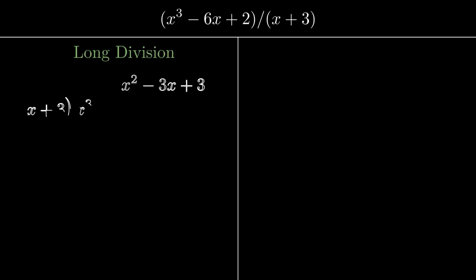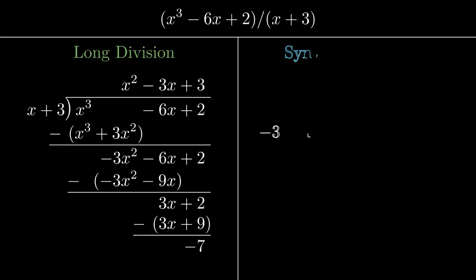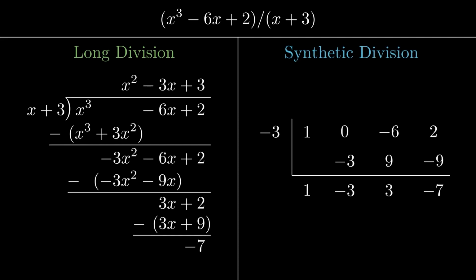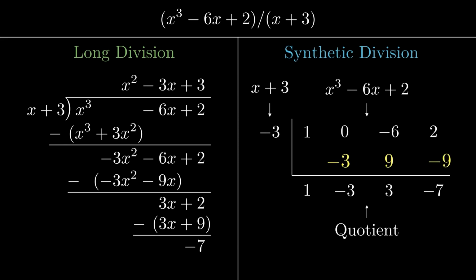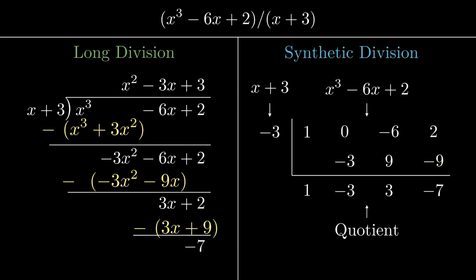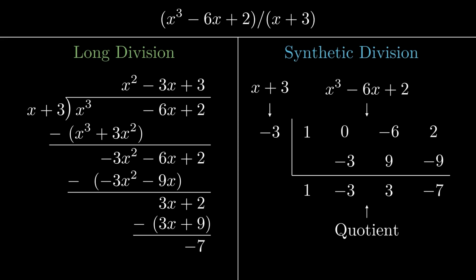Now you've gotten your feet wet with long division, but there's another method to quickly find the quotient of polynomials. Synthetic division is essentially long division but abstracted in such a way that is faster. This is the divisor, this is the dividend, and this is the quotient. The middle row is the thing you subtract by. All the information in a synthetic division is contained in a long division, but we avoid writing out what is repeated.